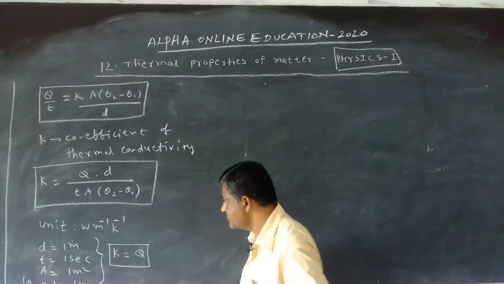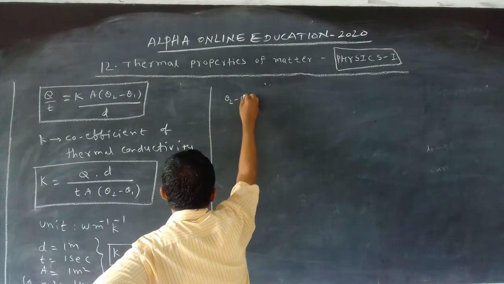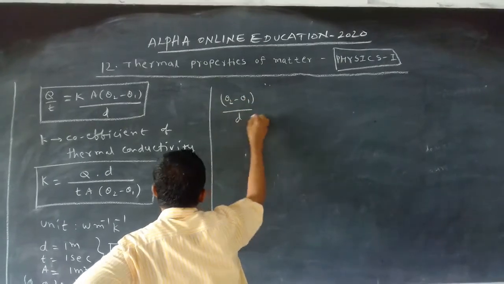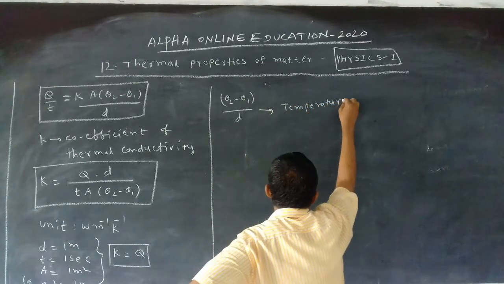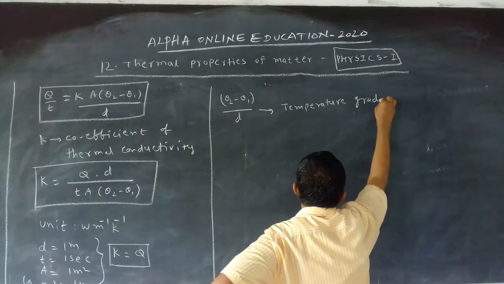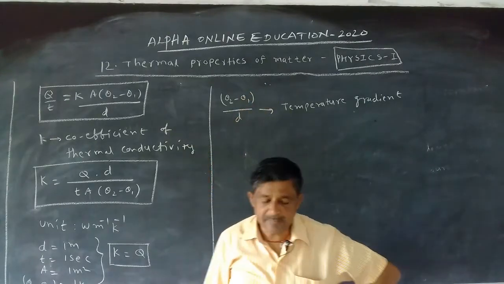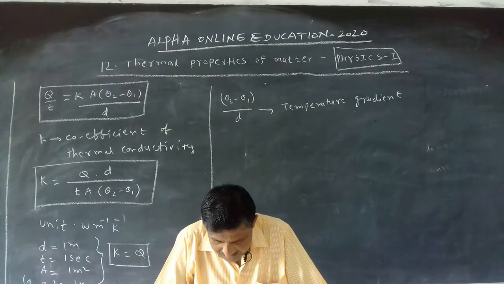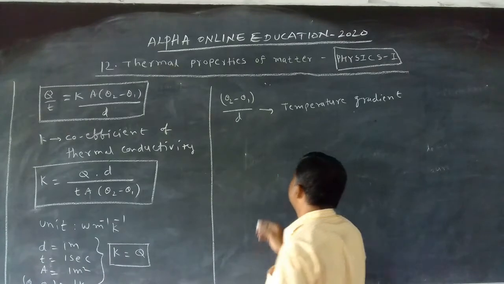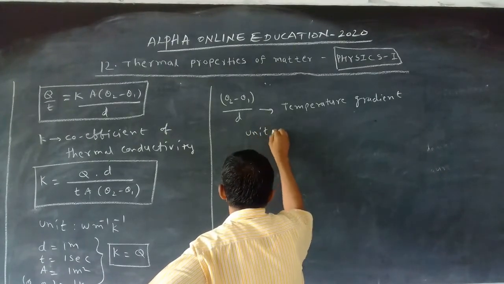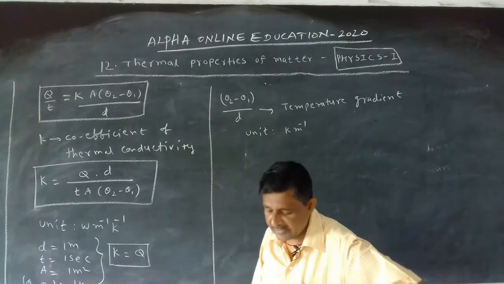Now let us see, in this equation, theta 2 minus theta 1 by D is called the temperature gradient. What is the unit for this? The unit is Kelvin into meter inverse.